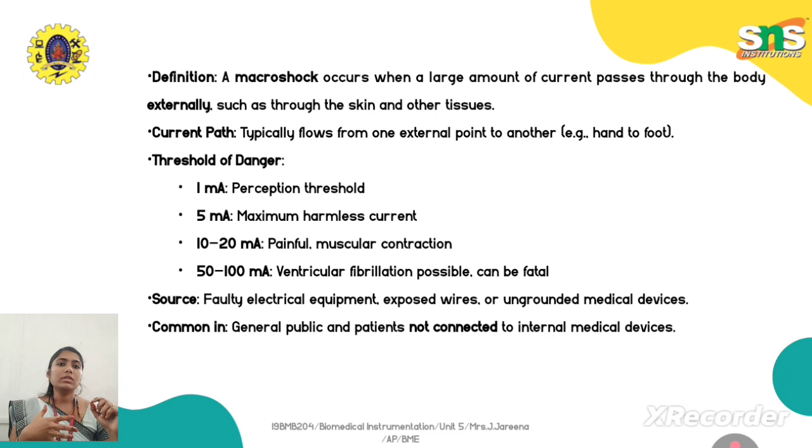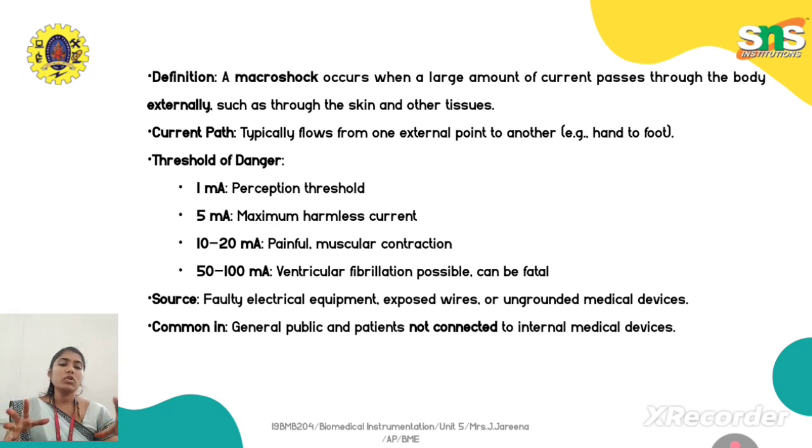This current usually follows a current path from one external point to another, either from left hand to right hand, or left foot to right foot, or hand to foot. So through the extremities, from the external point, it will travel inside your body.